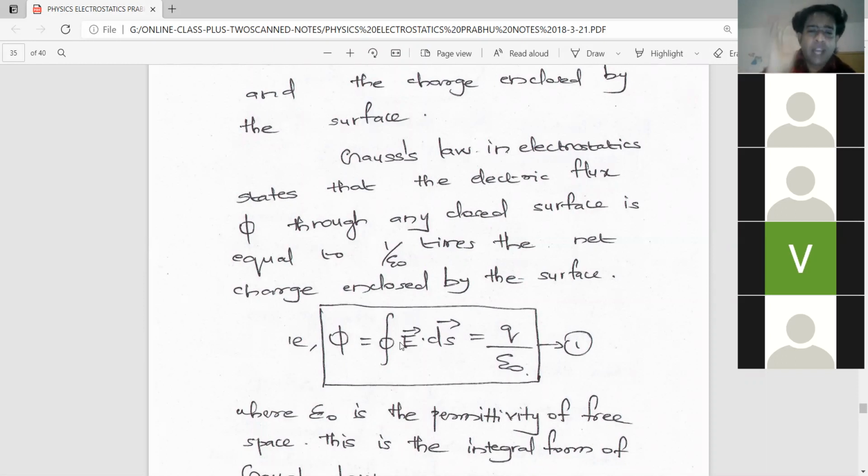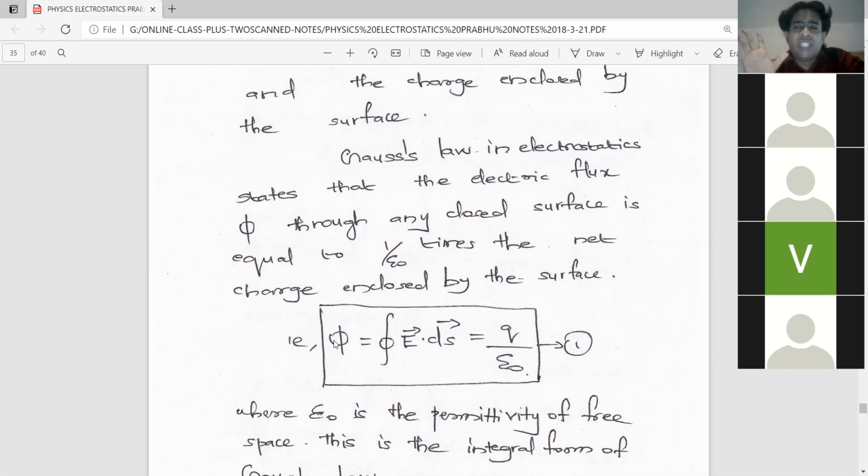Similarly, here also we are doing the same. Integration simply means summation, that's all. The advantage of integration is that it gives the summation in a single step, but the idea is simple summation. Now look at the equation, this is Gauss's law. In this equation, what is phi? Electric flux. What is electric flux? I told you so many times: in simple language, for remembering, electric flux is electric lines of force.